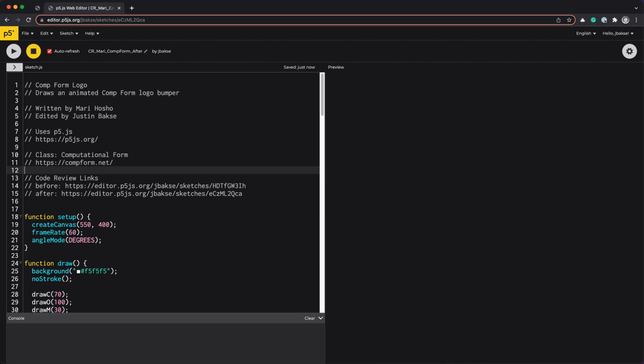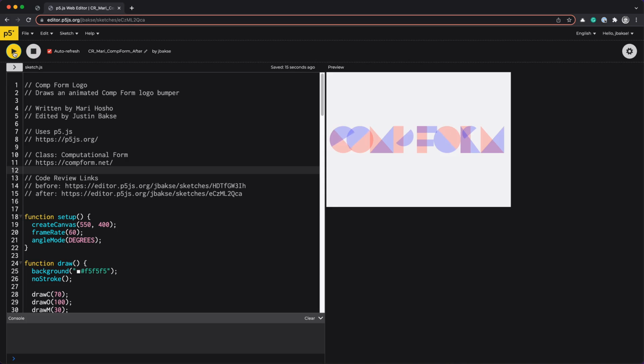Hello. Today we're looking at this sketch by Mari Hosho. It draws an animated comp form logo. Mari made this sketch during the animation unit in my comp form class. It uses P5.js for the drawing. Let's take a look at the code.